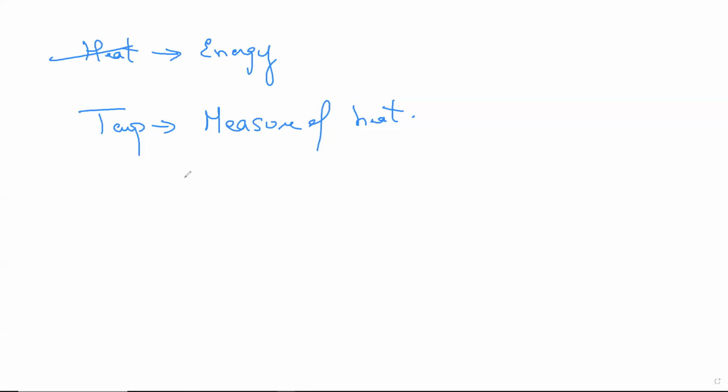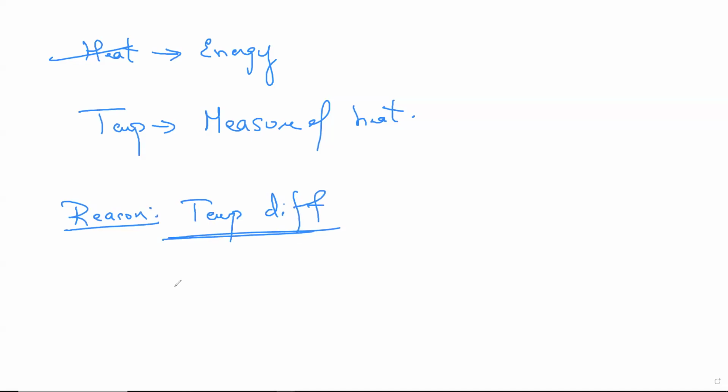Fine. Now, what is the reason for heat transfer? Obviously, to attain equilibrium is the complete concept, but it is the temperature difference that causes heat to transfer. Now, till when will the heat transfer? Till it attains equilibrium. Once the heat equilibrium has been attained, then the heat will stop getting transferred. That point where the equilibrium is attained has a special name called thermal equilibrium. Thermal equilibrium is the name of the equilibrium which is attained through heat.